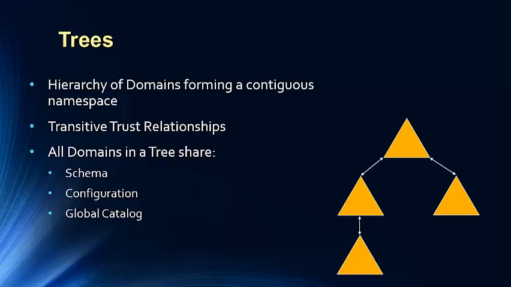Trees. The next logical concept which we will discuss is one way to group domains of different structures. A tree is a hierarchical grouping of domains that forms a continuous namespace. In a tree, transitive trust relationships link domains so that they can be administered as a single logical unit. So every time a new domain is added, a transitive trust is formed. Suppose domain A trusts domain B, then domain A trusts all the domains that domain B trusts. All domains in the tree share the following.